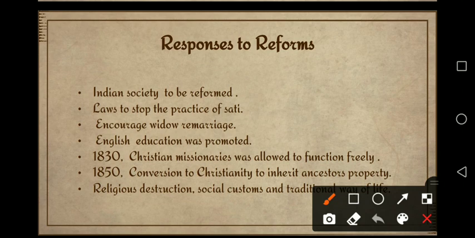English education was promoted. In 1830, Christian missionaries were allowed to function freely. When they were allowed to function freely, they came to India and started promoting their religion, Christianity, and the English language also. They gave lots of offers to the people, to tribal people, to lower caste people,